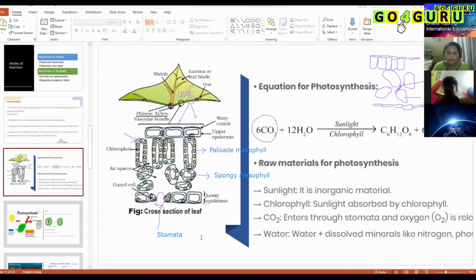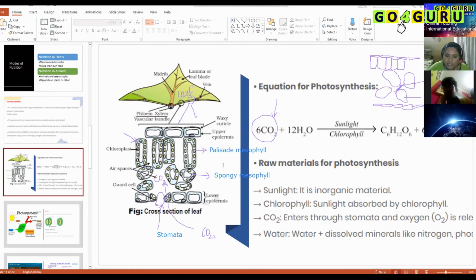The role of stomata is that it is involved in gaseous exchange, because what are the raw materials for photosynthesis? Photosynthesis needs carbon dioxide. This carbon dioxide comes from the atmosphere, and through the stomata the leaf takes in carbon dioxide, which gets filled in the air spaces here.